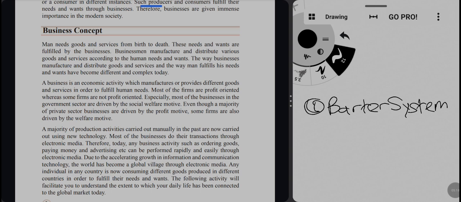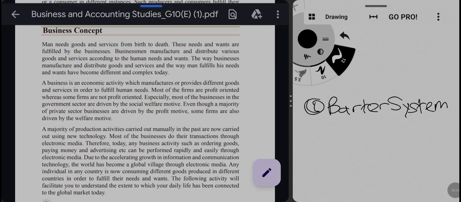For example, the government produces goods and services for social welfare, so it is not aiming for profit but for welfare. Most private sectors are profit oriented businesses, but some private sectors are non-profit oriented, like people doing social work.